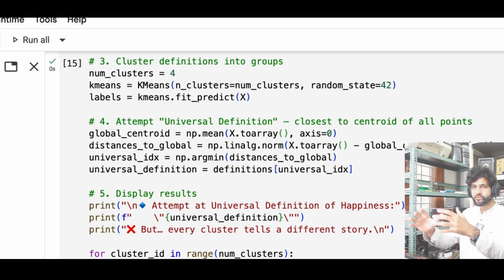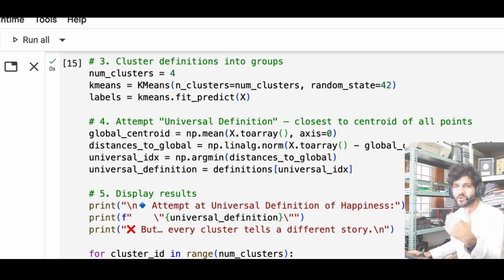So for us, Python thinks that the point or the value closest to the centroid is the actual universal definition of happiness. So the definition blends ideas from different clusters, but doesn't fully represent any one cluster of meaning.